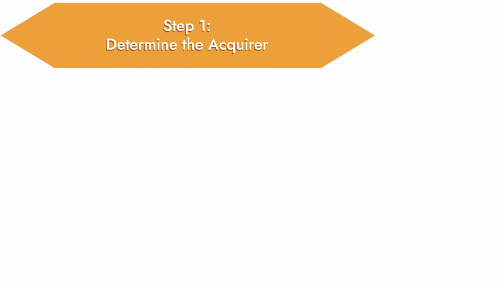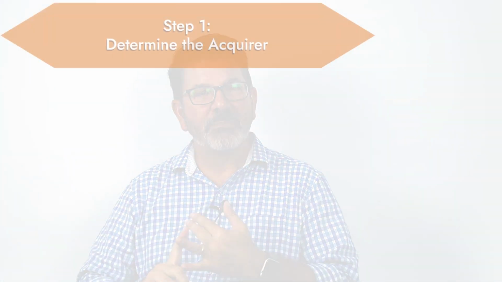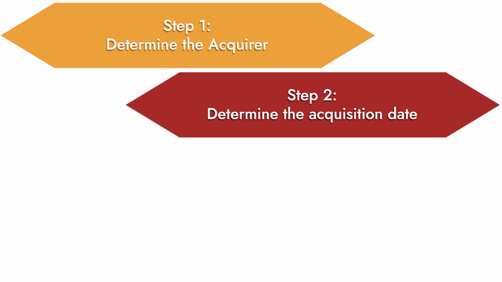Step one, determine the acquirer. Every business combination has an acquirer. You need to determine it. The acquirer is the one that obtains control over the acquiree. Use the guidance in ASC Topic 810 to figure out who has control. That's the acquirer. Step two, determine the acquisition date. That's the date that the acquirer actually obtains control.